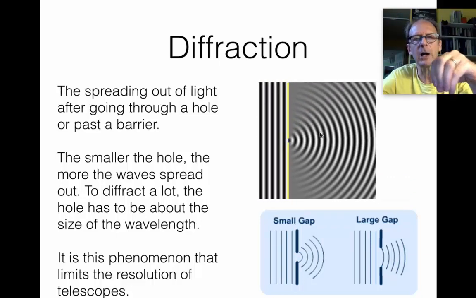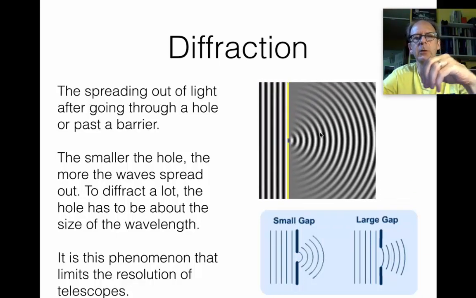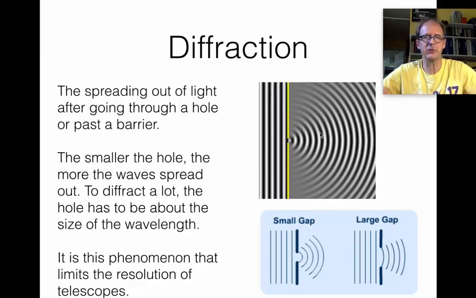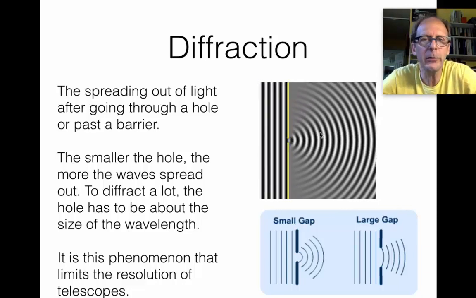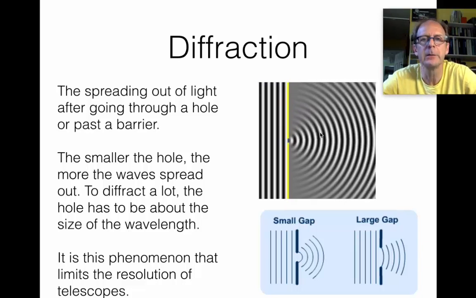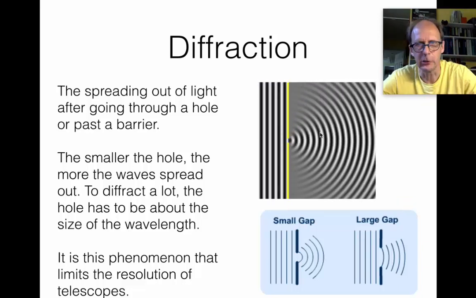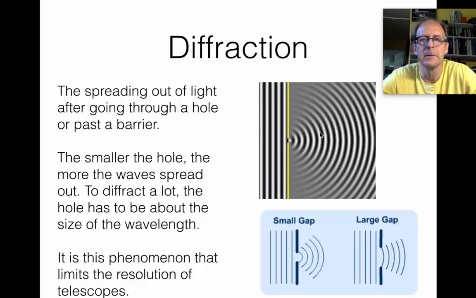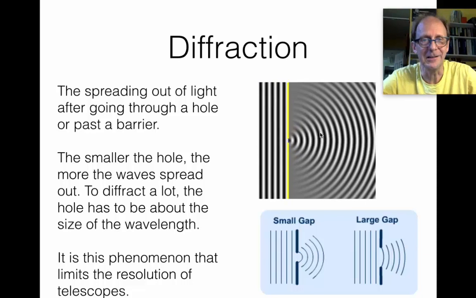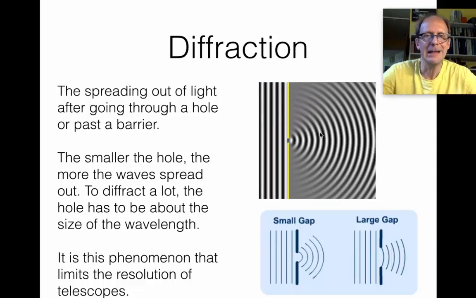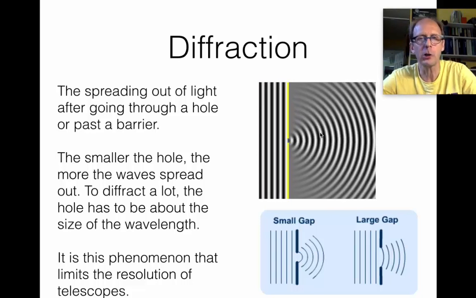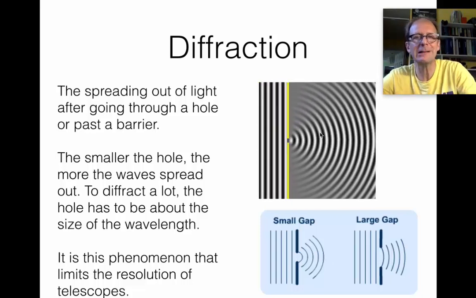If you drop a rock into a pond, it doesn't make wavefronts that are straight or planar, it makes concentric circles. So the smaller that hole is, the more the waves coming out of it will be circular as opposed to straight. Now, when I say small, the word small is actually meaningless. It has no meaning unless you compare to something. You can say smaller or small relative to something.